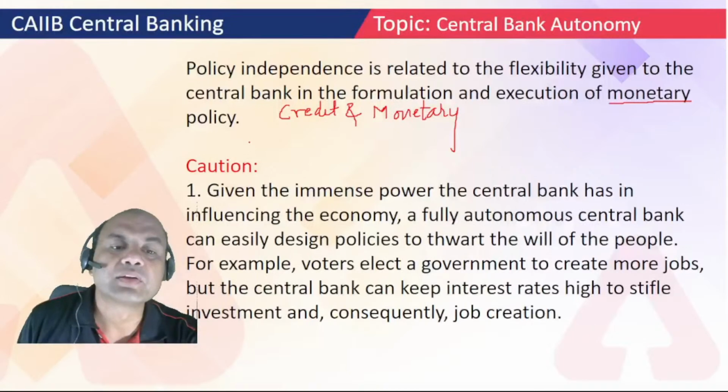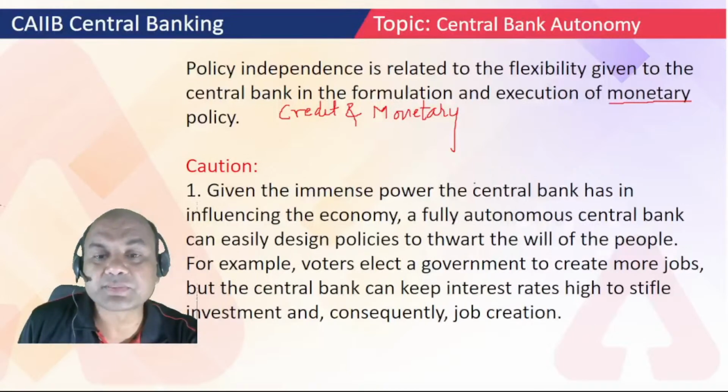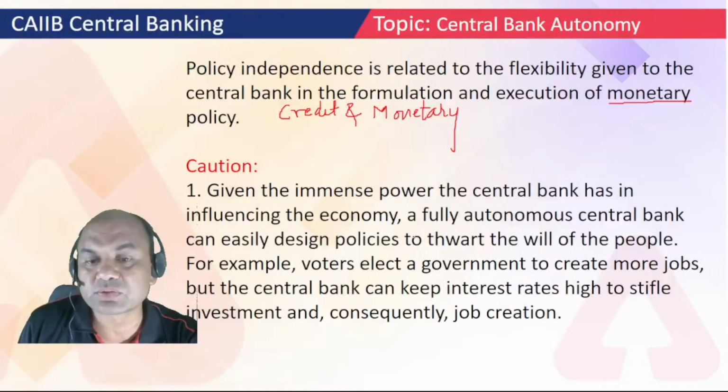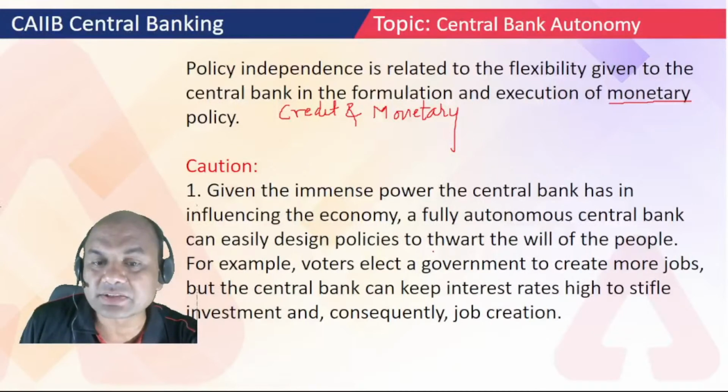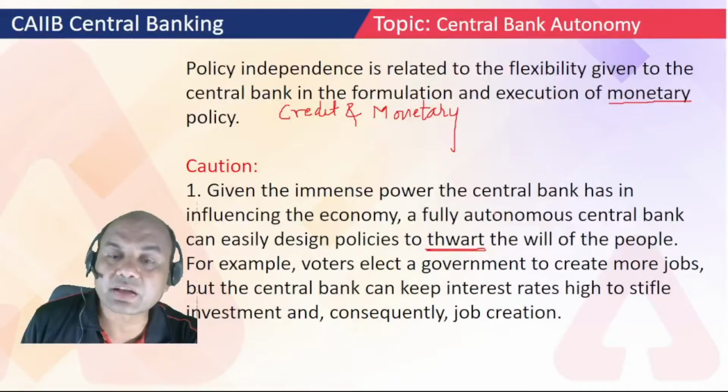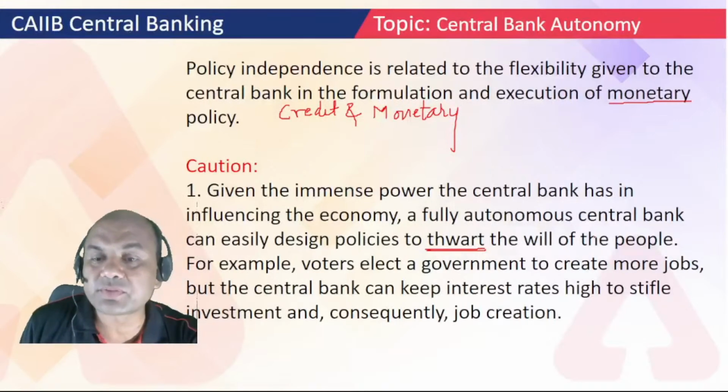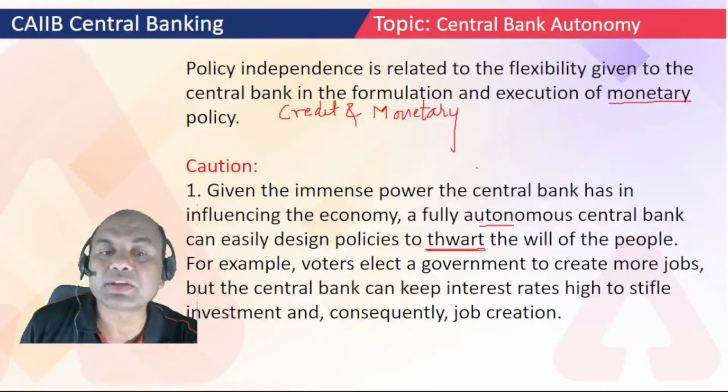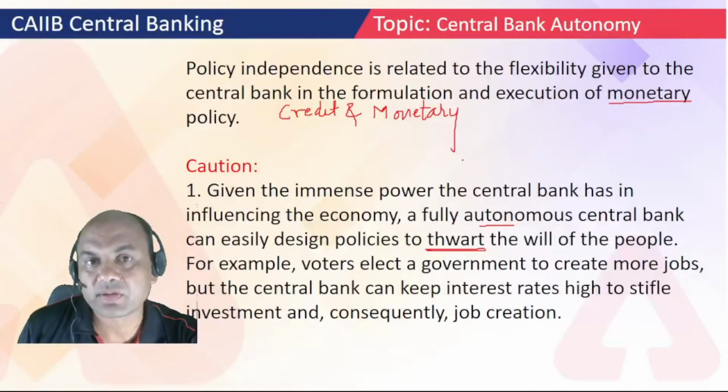Okay. So caution. Given the immense power the central bank has in influencing the economy, a fully autonomous central bank can easily design policies to thwart the will of the people. Thwart means going against. So the central bank can sometimes go against the will of the people if it is given complete autonomy. That's why the government never gives complete autonomy. It always has supreme power over the RBI.